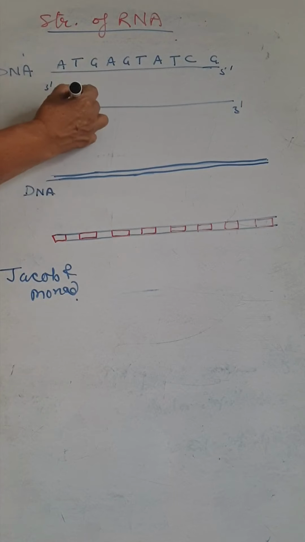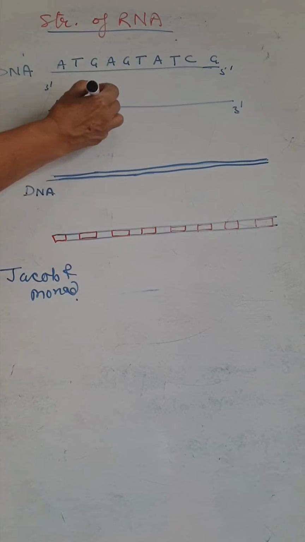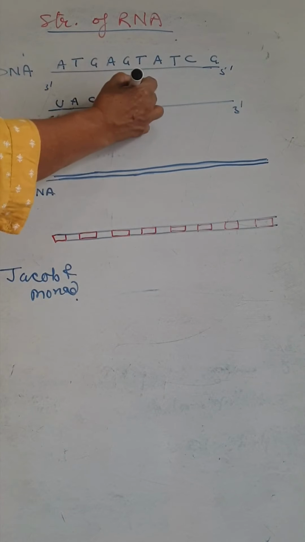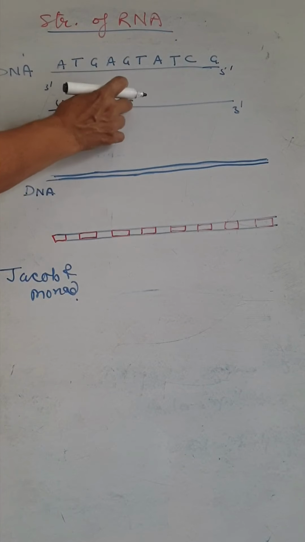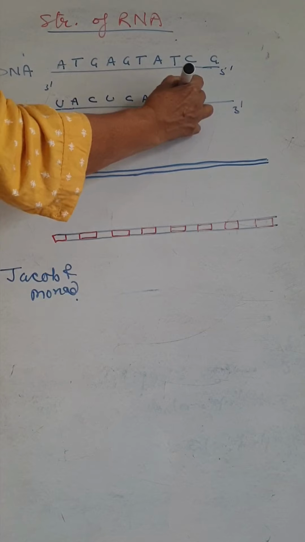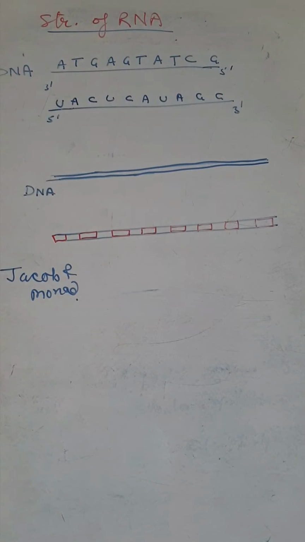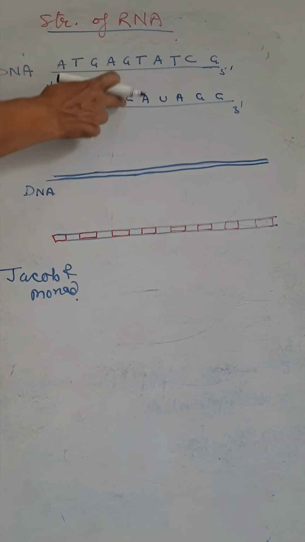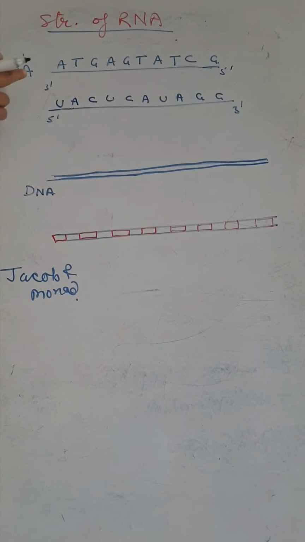So uracil is the complement of A. The complementary nitrogenous bases will be formed here: A, U, A and G and C. So this is the DNA and this is the RNA.